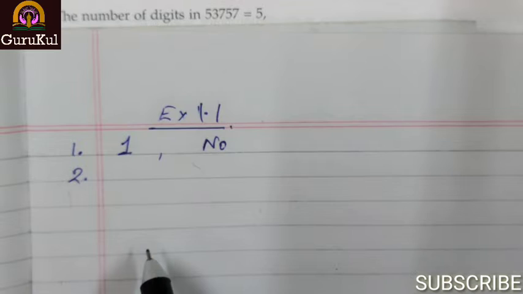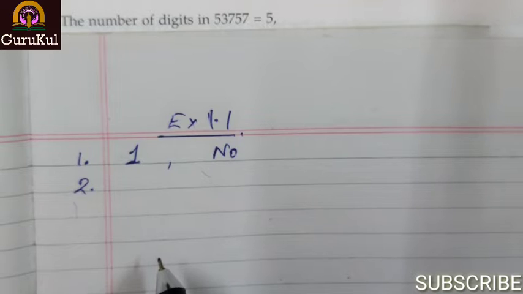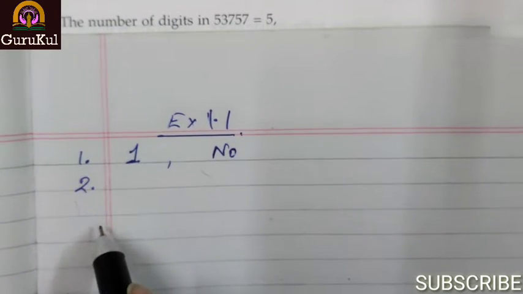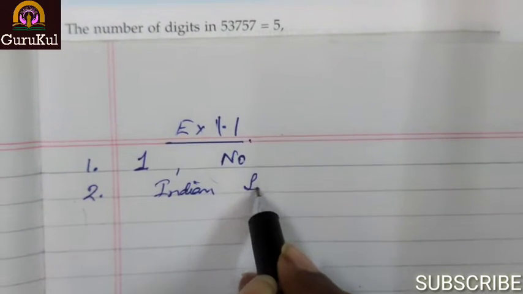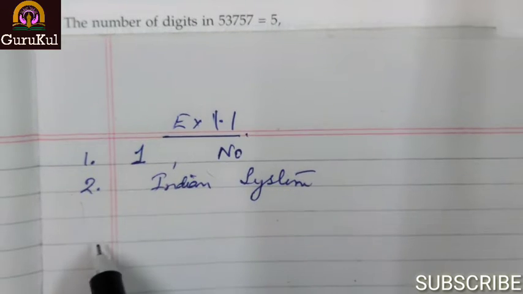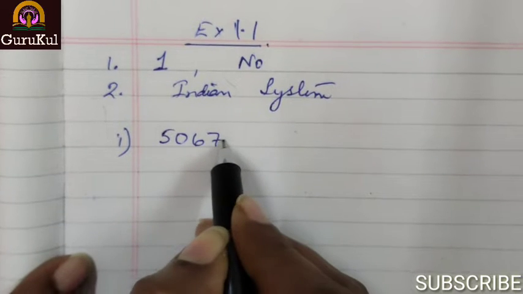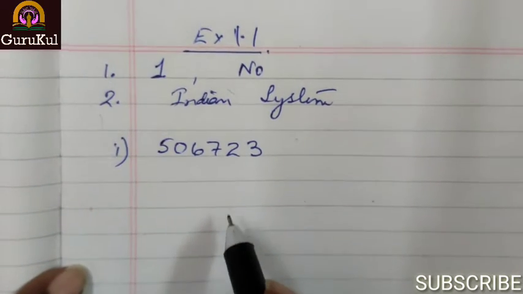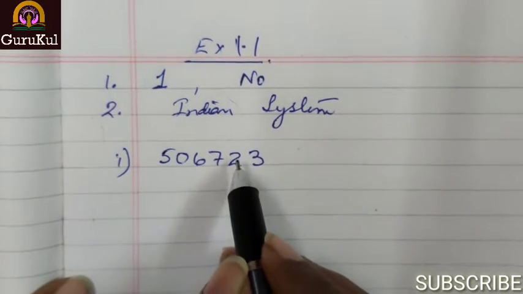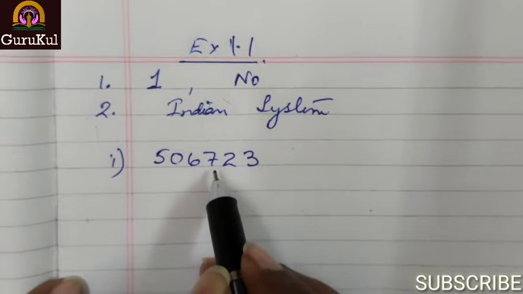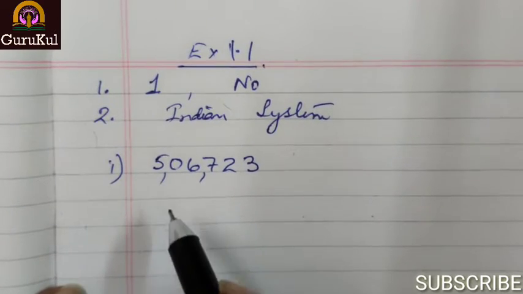Number 2. We have to insert commas suitably and write each of the following numbers in words in the Indian system and the international system. So first we'll start with the Indian system. Now in the Indian system we have to move from right to left and count 3 places first and then place a comma, then 2 places and then place a comma.